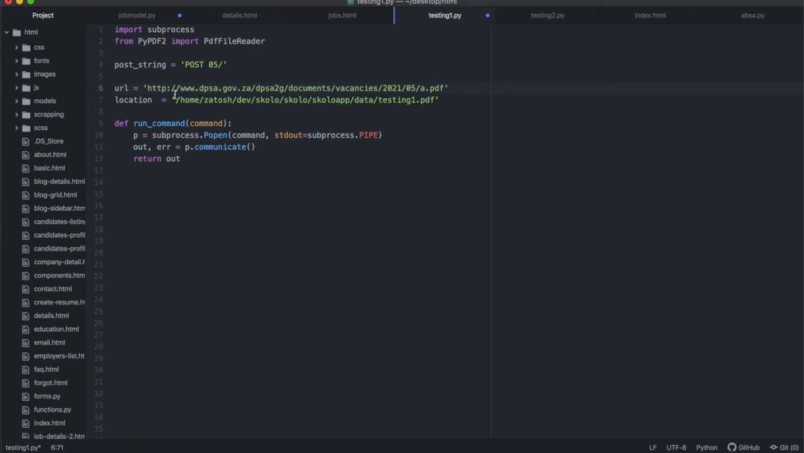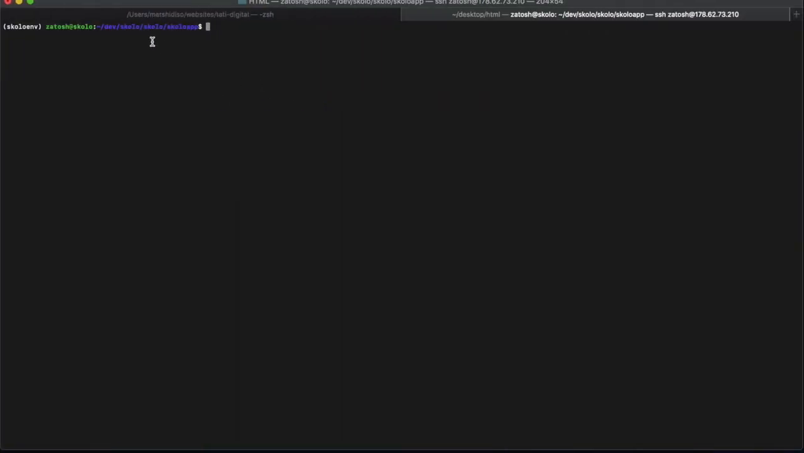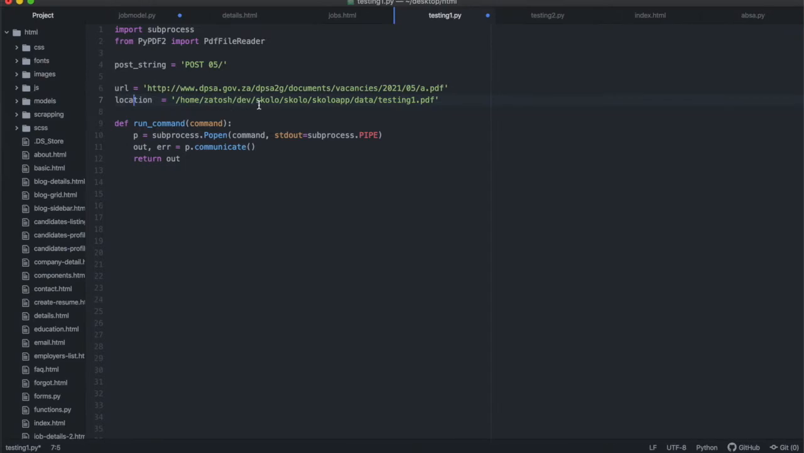Once I've gotten the URL, the second thing that I need is the location where I need to save the file. The location is going to be on my computer, in my username, and this is the root where my current application is, Scholar app. So if you look at the root over here, dev scholar app is this root. And after that, I'm going to create a folder called data.